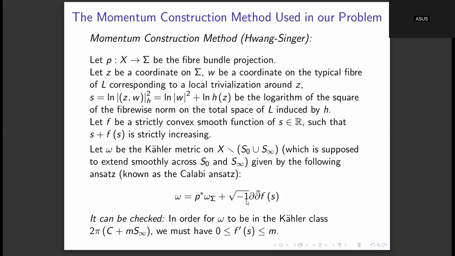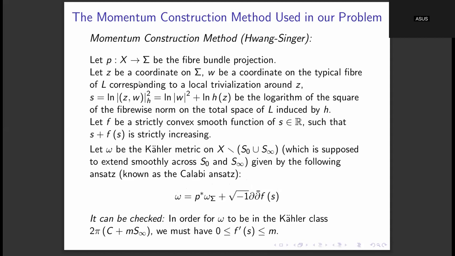Okay, so we are taking this bundle projectivization P, and we are pulling back omega sigma to X. So this P star of omega sigma is going to be a real 2 form on X. And then we are adding a certain term, and this term is going to be deciding the Kähler class of this omega.